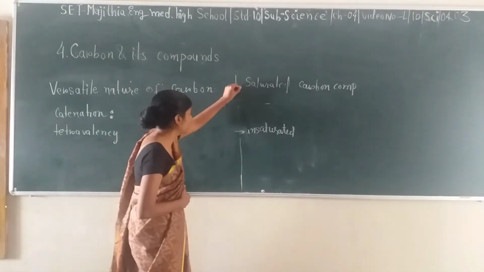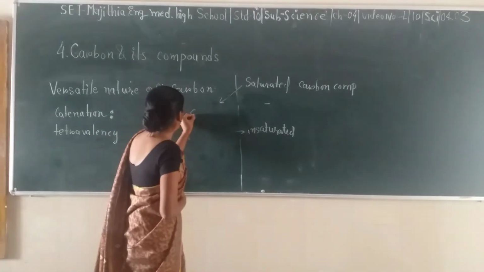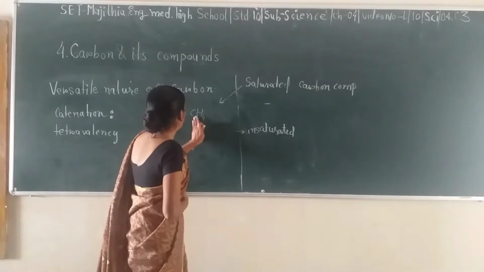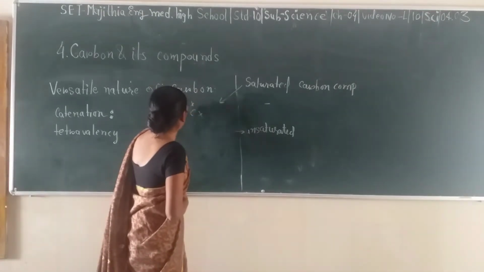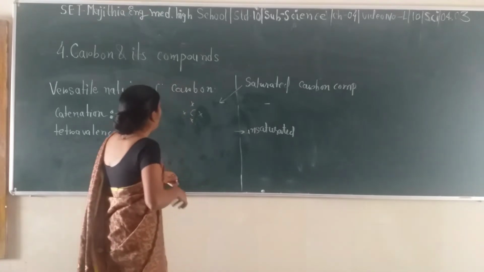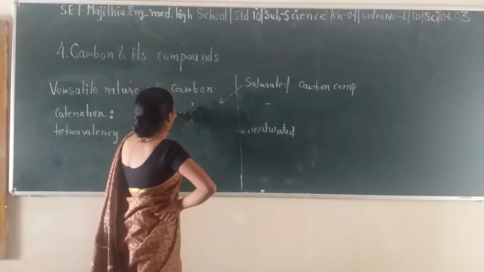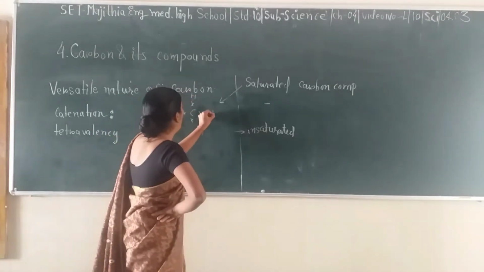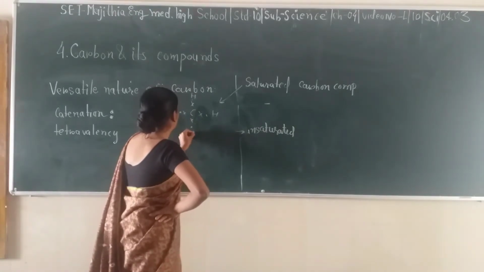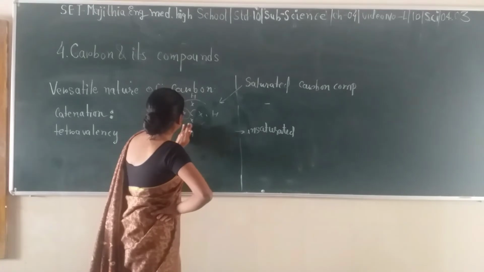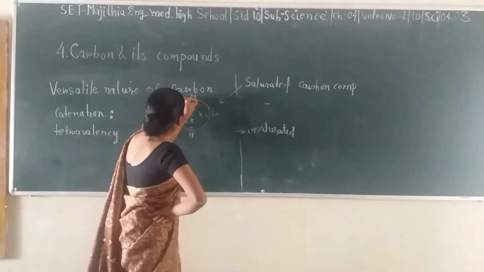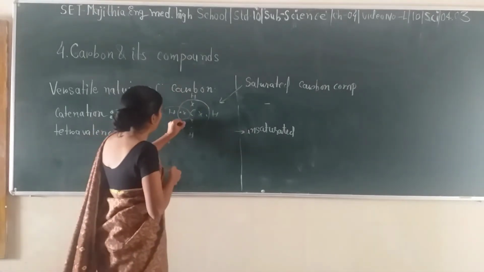Let's take an example of it. We know how methane is formed. Carbon has 4 electrons in its outermost shell. Hydrogen has only 1 electron in its outermost shell. So these electrons are shared over here.